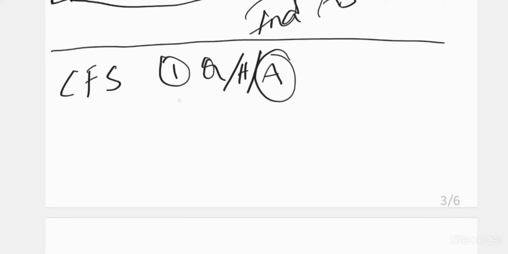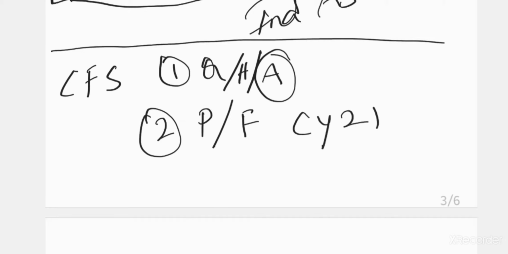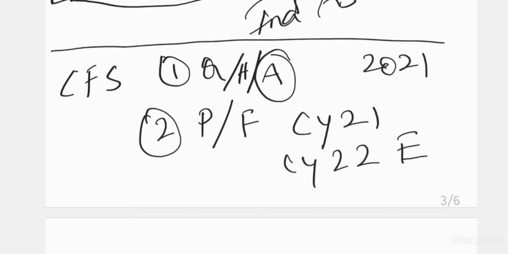Second thing, whether it is for the past period or future period. Sometimes they would have given CY21, CY22E. We are in the year 2021, so this is the current year 21. That means we are in the 2021 cash flow statement. If it is saying CY22E, that means current year 22 expected. Okay, so be sure of that, because if it is expected, it's not the actual numbers, it's the expected, predicted numbers.